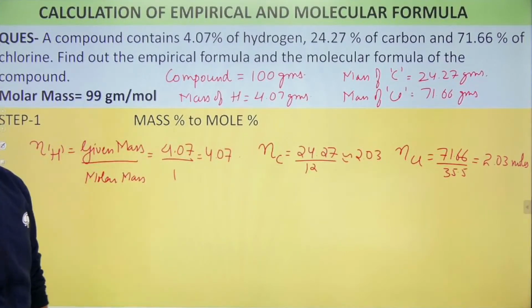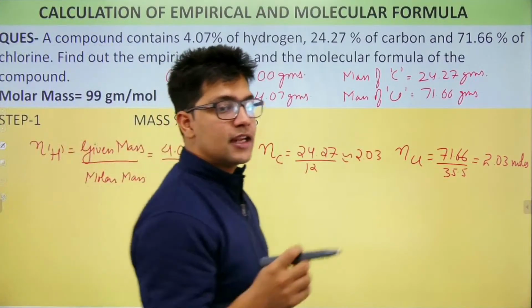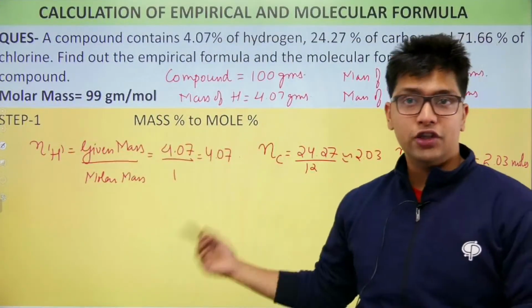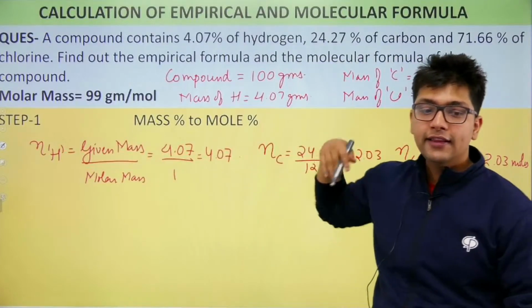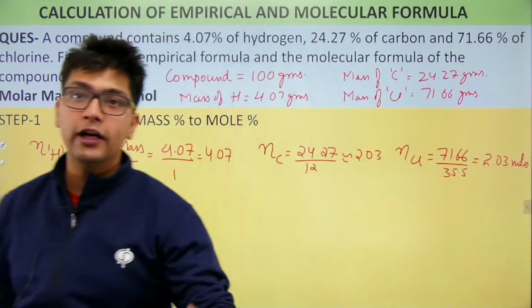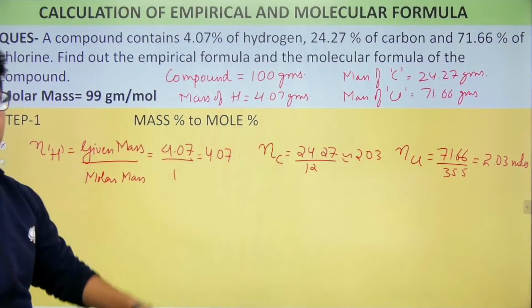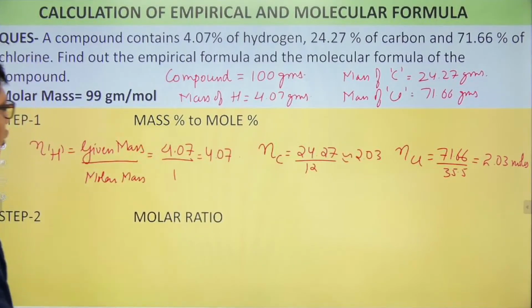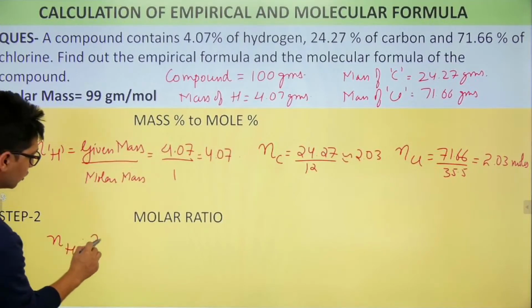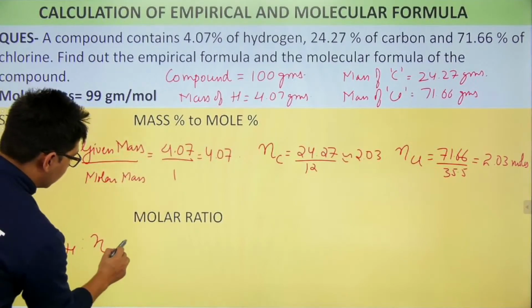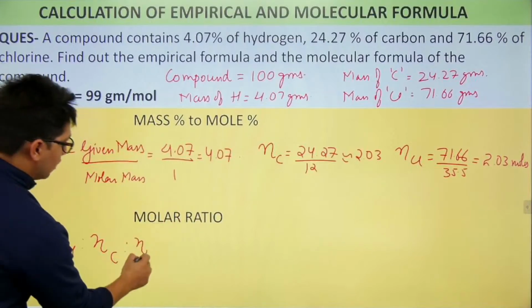Now what is my next step? The next step is simply to find the ratio. Whatever number of moles you found individually, in the next step we will calculate the molar ratio. So I have to find the ratio of the number of moles of hydrogen to carbon to chlorine.